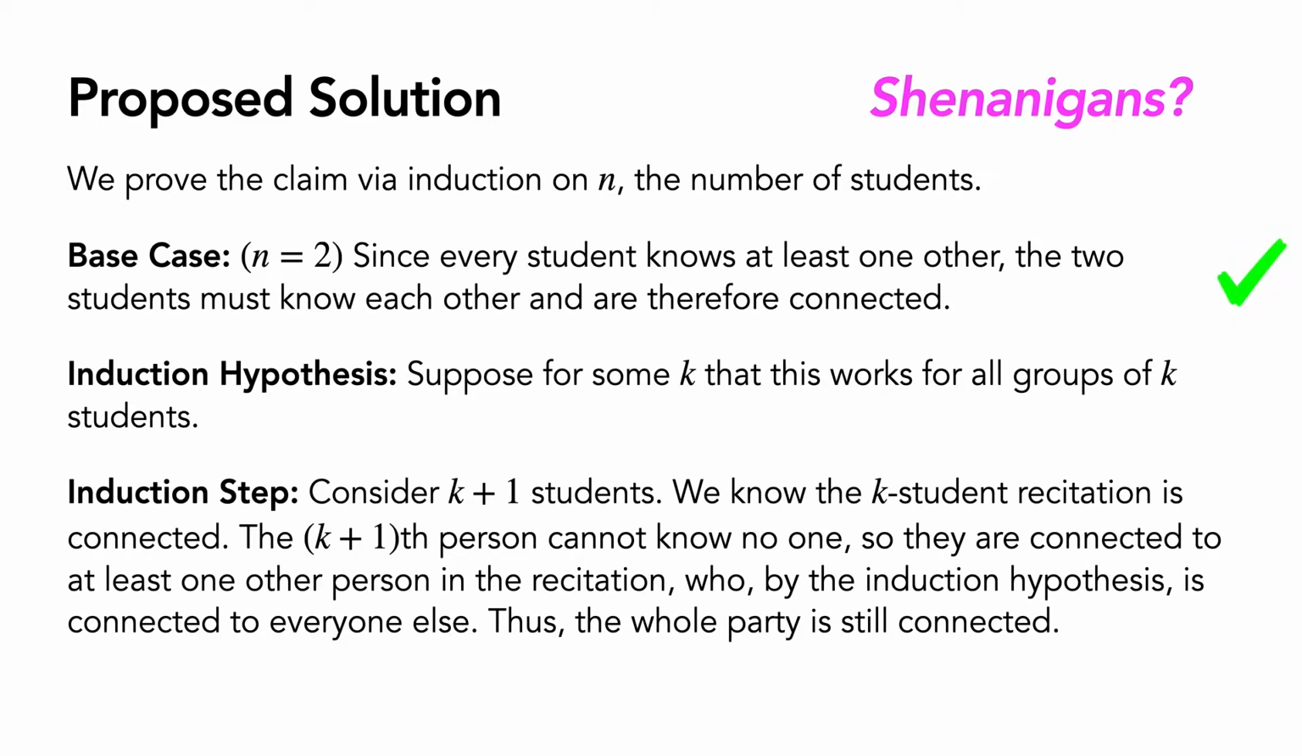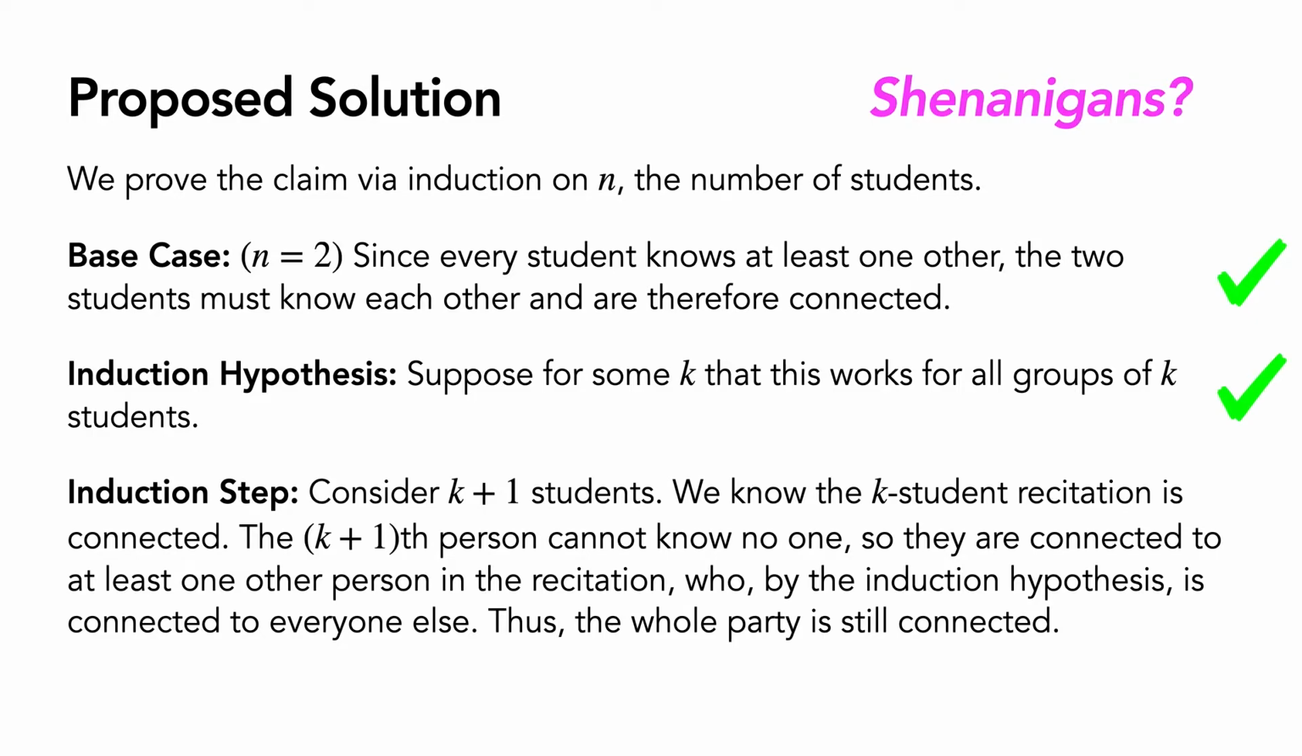As our induction hypothesis now, suppose that for some k greater than or equal to 2, our claim holds for all groups of k students. Then as our induction step, consider a group of k plus 1 students. We can treat this group of k plus 1 students as sort of like a group of k students combined with some k plus first student. Well, by our induction hypothesis, we know that the group of k students must be fully connected. Every student in there is connected to every other student.